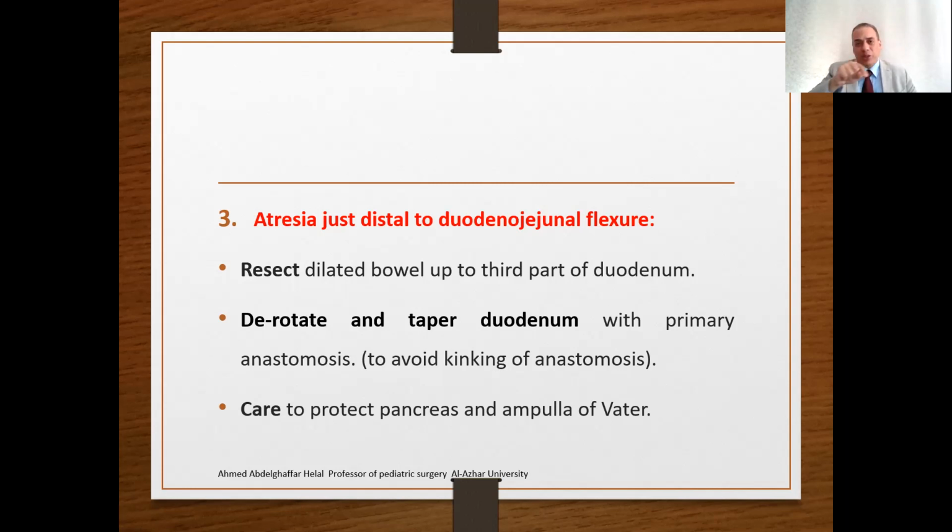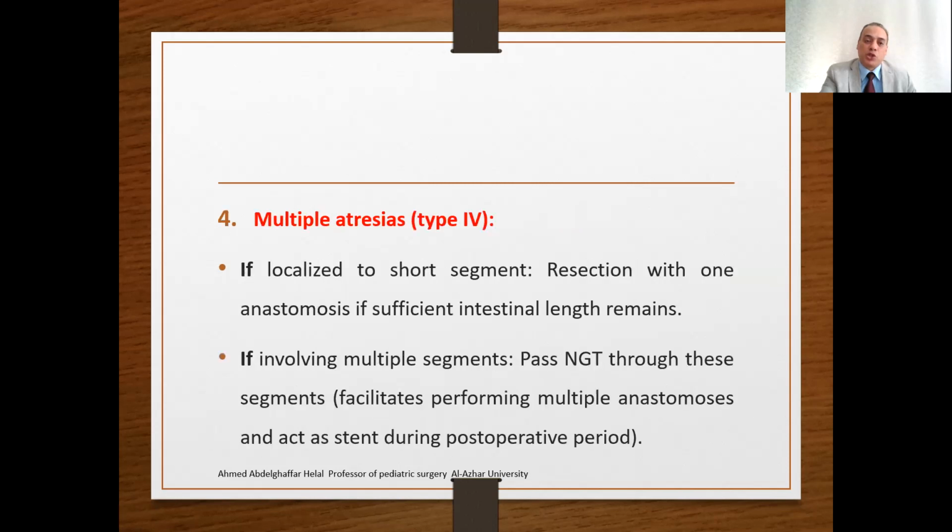So you don't leave the duodenum in its usual orientation; straighten this duodenum to allow easy passage of the gastric content downward through a straight duodenum. Care must be taken to protect the pancreas and ampulla of Vater when you're working in such a position. Multiple atresia. What to do if you have a baby or newborn with multiple atresia?